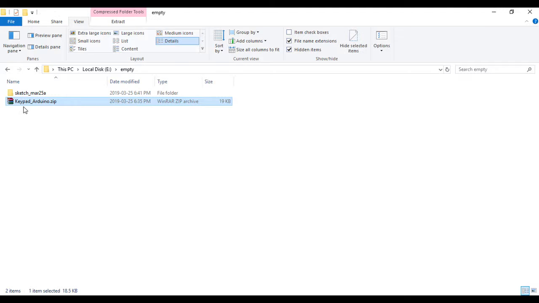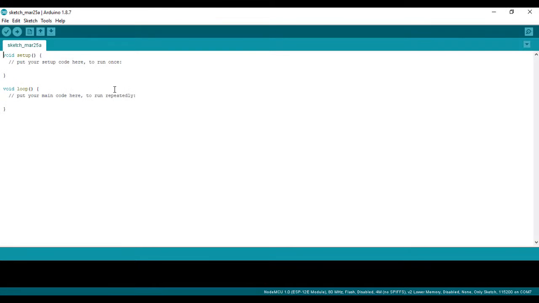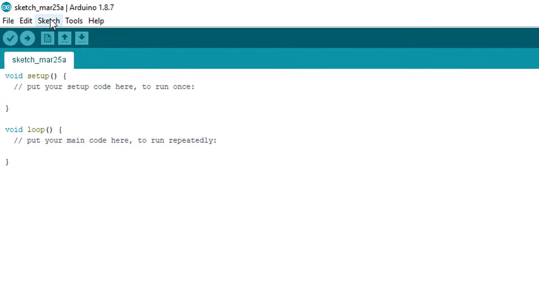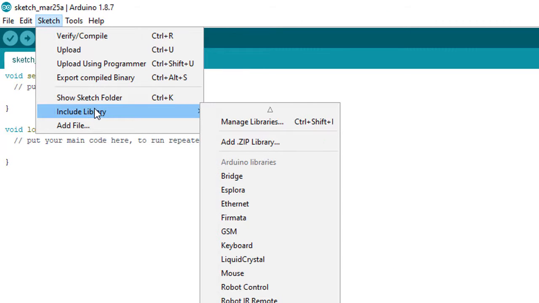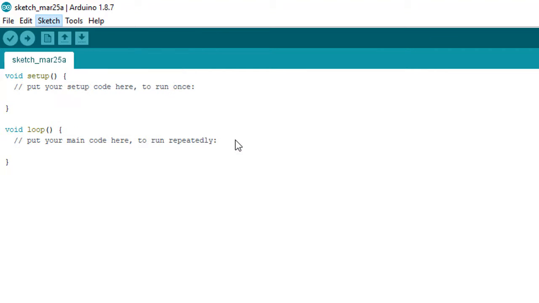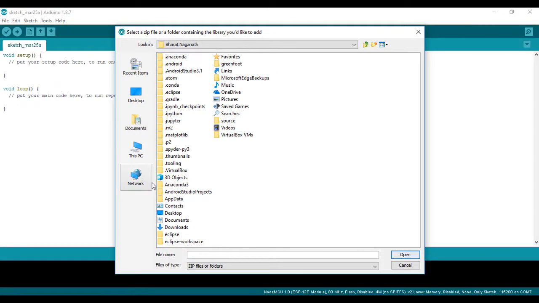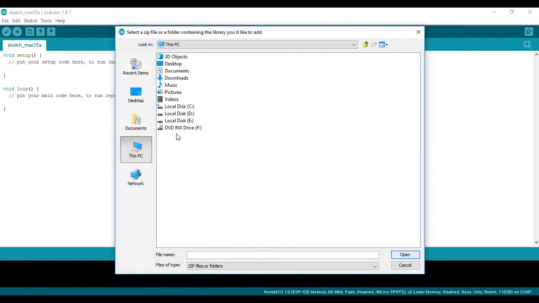Once you download the library, you can see a zip file like this. Go back to your Arduino IDE and choose Sketch, Include Library and Add .ZIP Library. And in this, locate the zip library that you have downloaded.